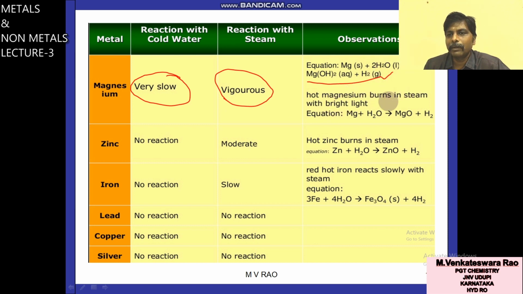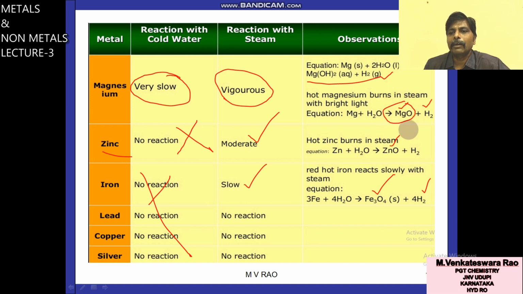Hot magnesium burns in steam with bright light, giving MgO and H2. With zinc, no reaction with cold water. With steam, moderate, and gives zinc oxide. Iron, no reaction with cold water. With hot steam, slow, and that too it gives iron oxide and hydrogen.